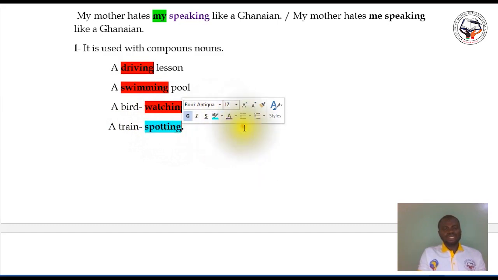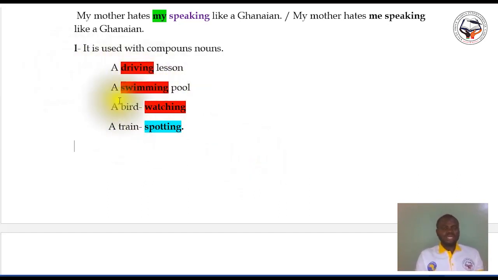Let me change color. A driving lesson, a swimming pool, a bird watching, a train spotting. All these are compound nouns. That is, the gerund is used here with these compound nouns.